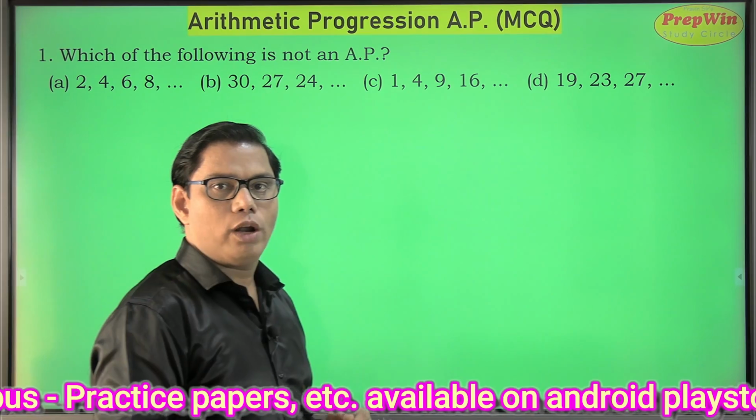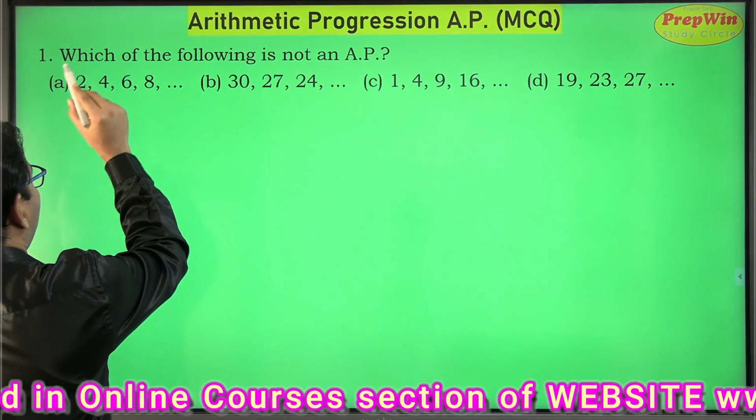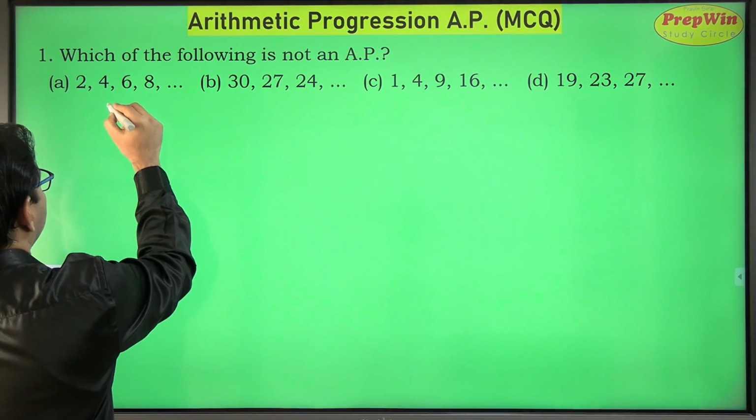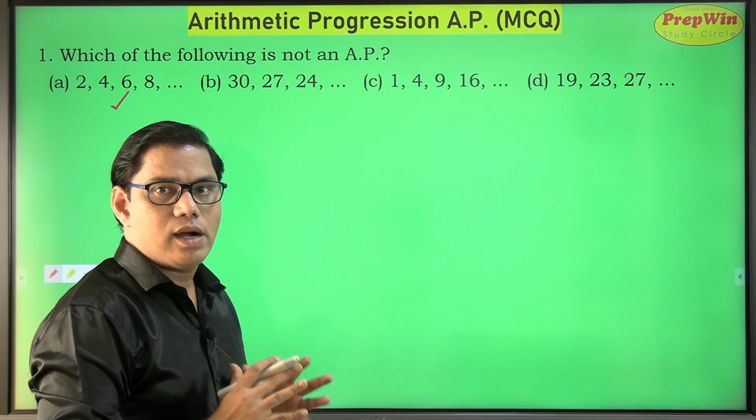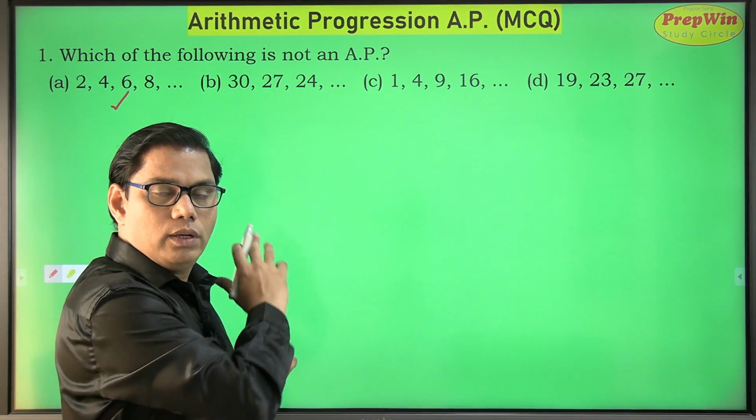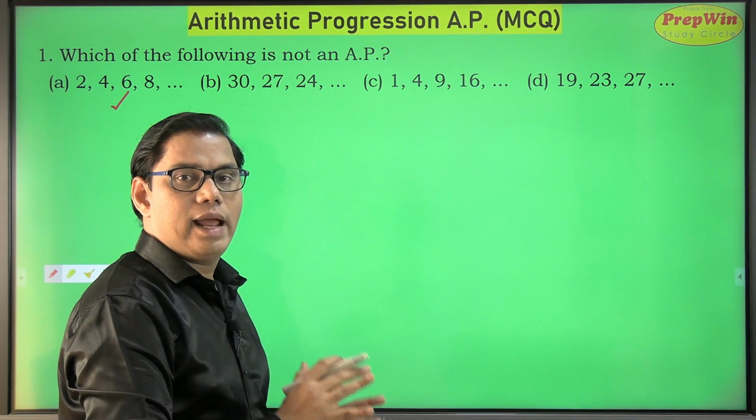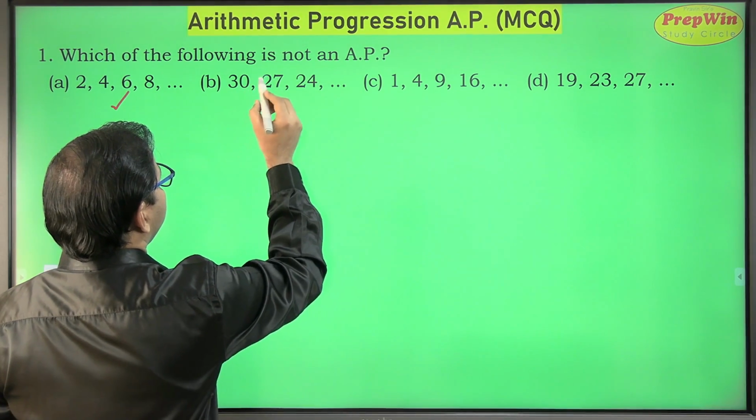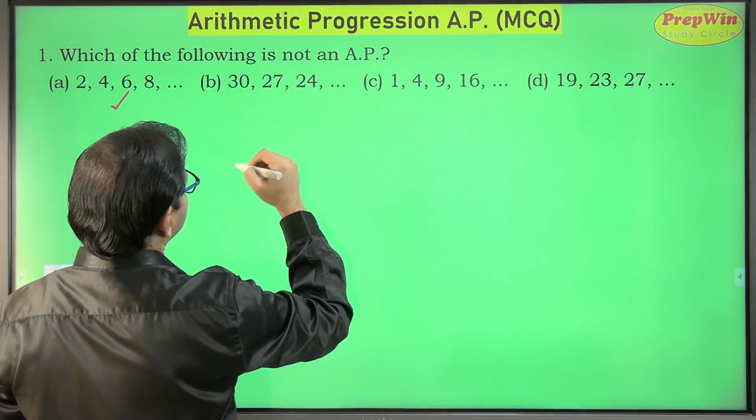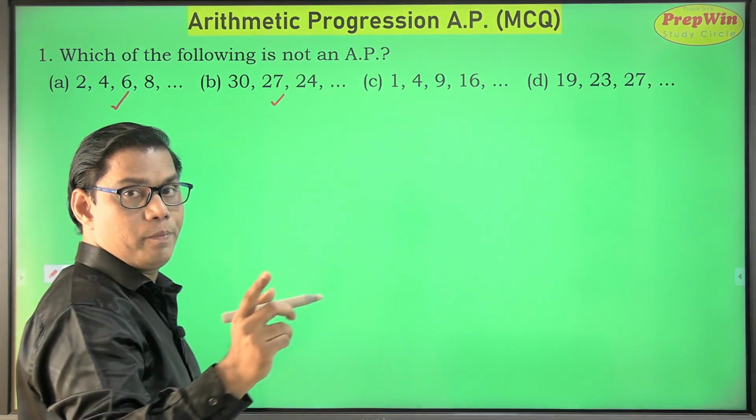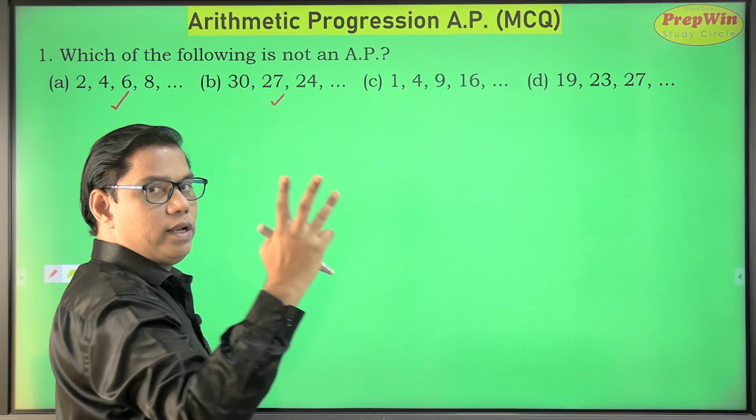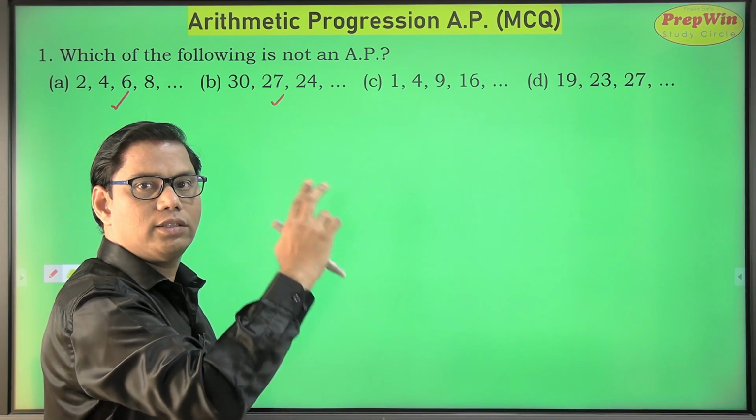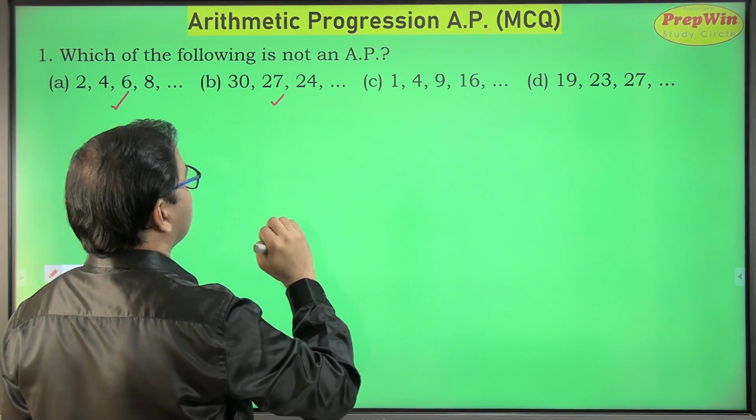So here we have 4 progressions in front of me. 2 plus 2 is 4, plus 2 is 6, 6 plus 2 is 8. So this looks good. But don't come to any conclusion without having a look at all the options. There can be some trick, there can be some trap for us. So let us continue. 30 minus 3 is 27, minus 3 is 24. This also looks good. Remember that you can draw a conclusion based upon the 3 terms of the progression. What you require is the first 3 terms of the progression. So this also looks good.